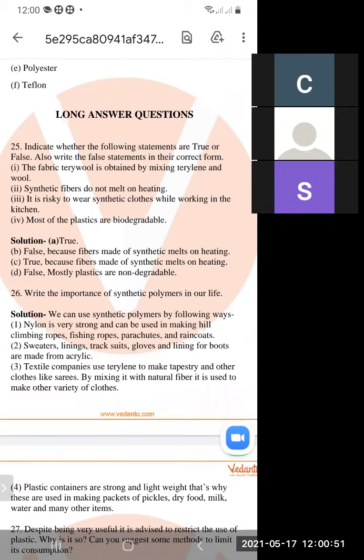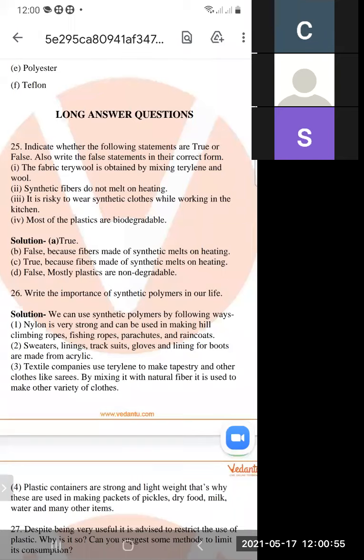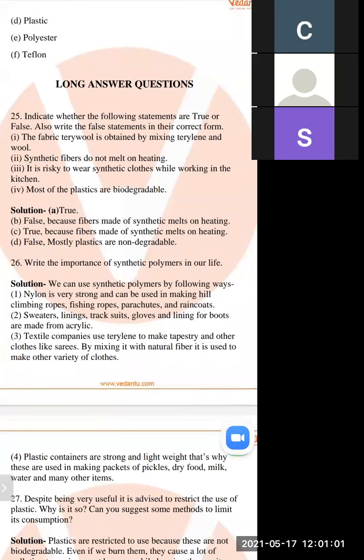Next is synthetic fibers do not melt on heating. This is a false statement, because fibers made of synthetic material melt on heating. Next is it is risky to wear synthetic clothes while working in the kitchen.